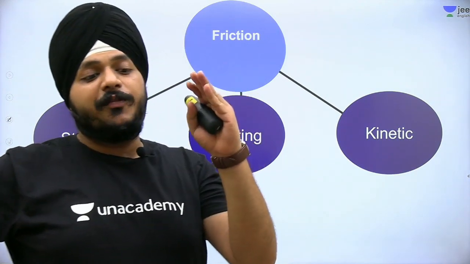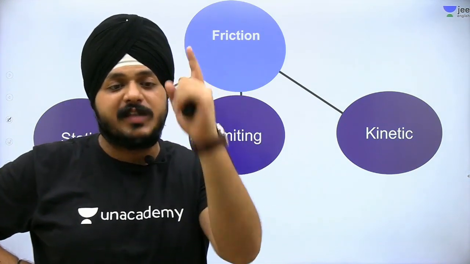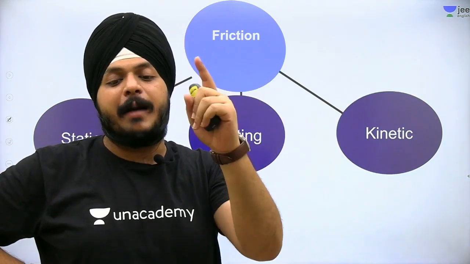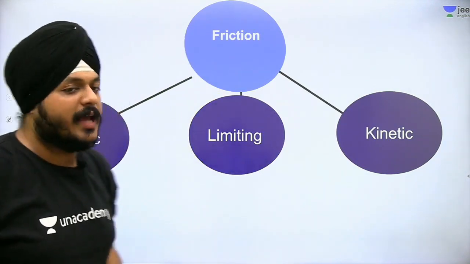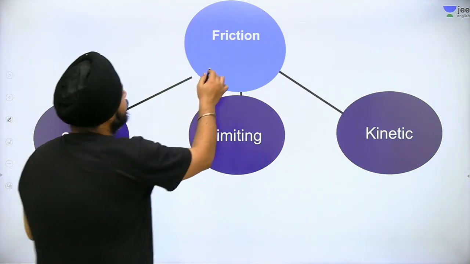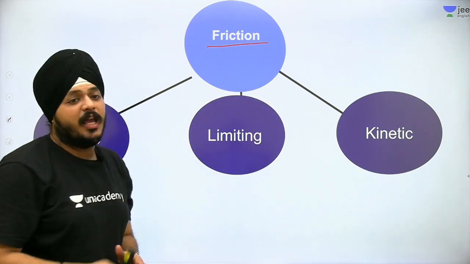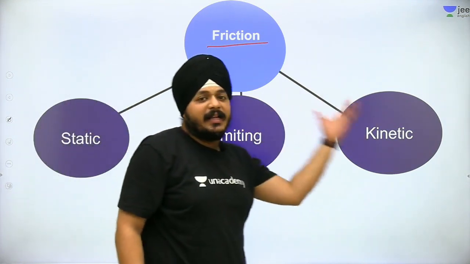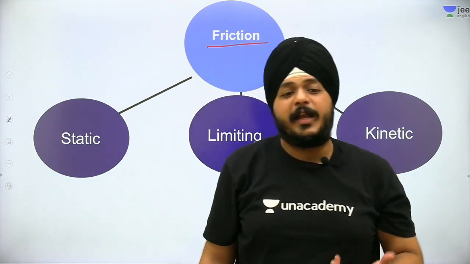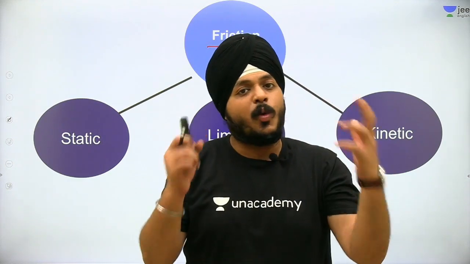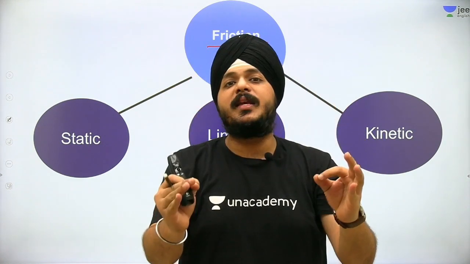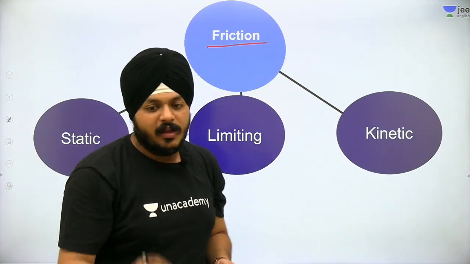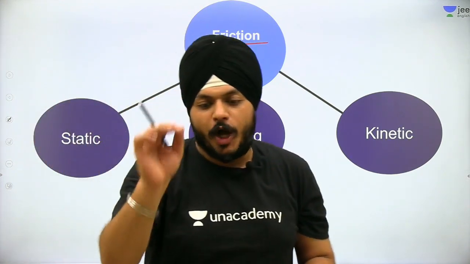Related to friction, we will discuss only one specific example, and the entire friction will be cleared. Friction has three kinds of classification: static, limiting and kinetic. If students are not aware of the difference between these three things, then friction, which is actually an easy part, would be quite typical for you all.